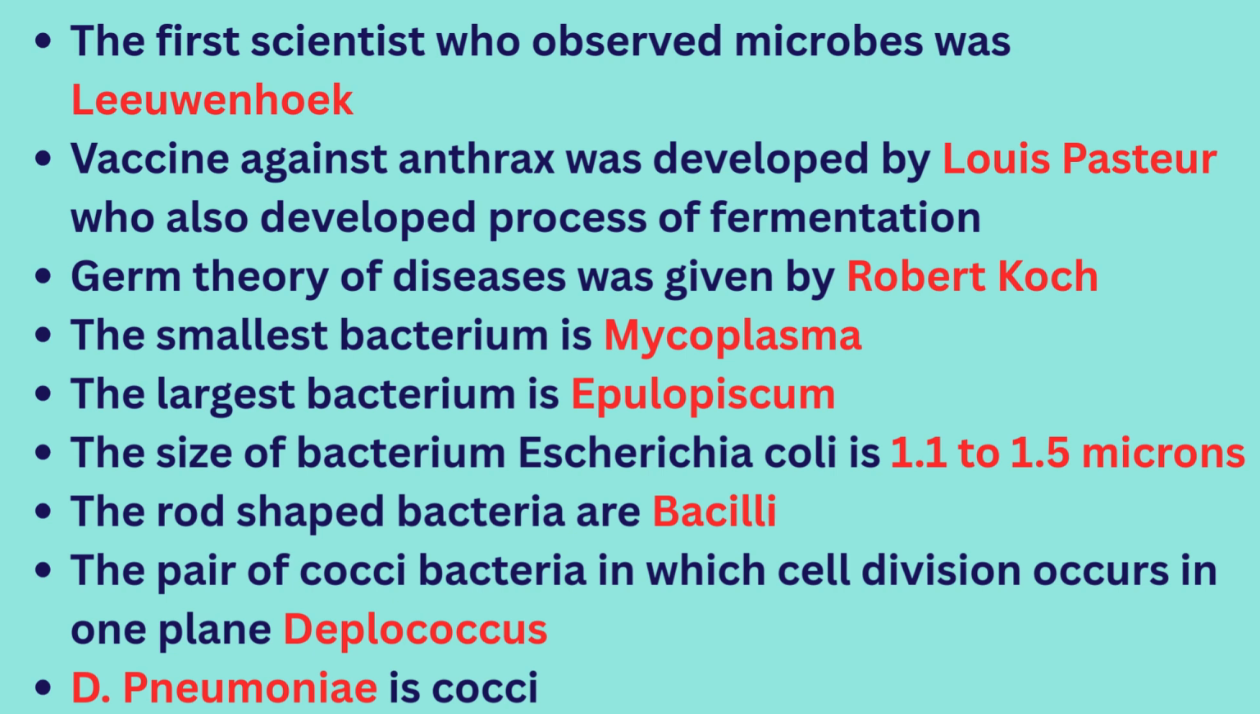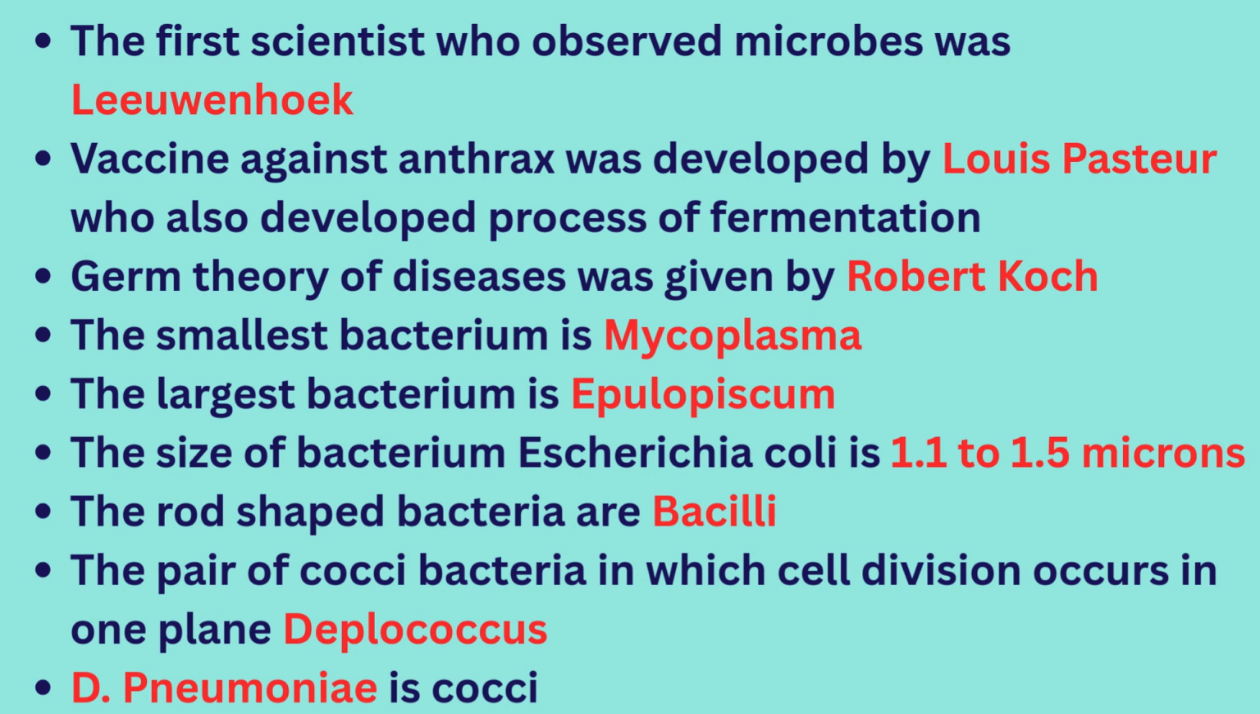The first scientist who observed microbes was Leeuwenhoek. The vaccine against anthrax was developed by Louis Pasteur, who also developed the process of fermentation. Germ theory of diseases was given by Robert Koch. The smallest bacterium is Mycoplasma.